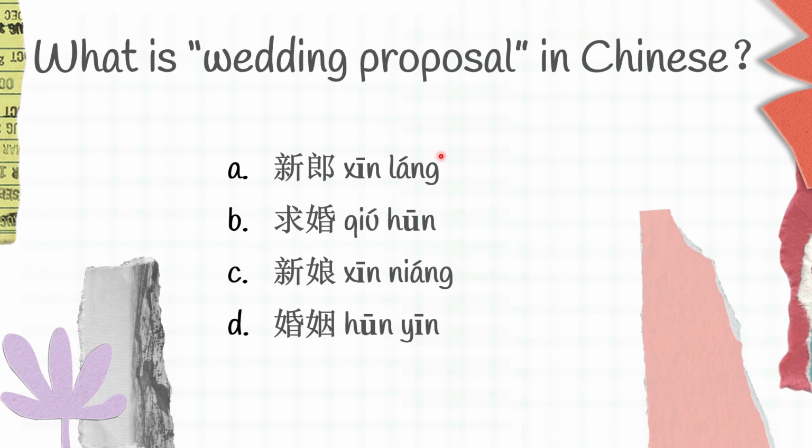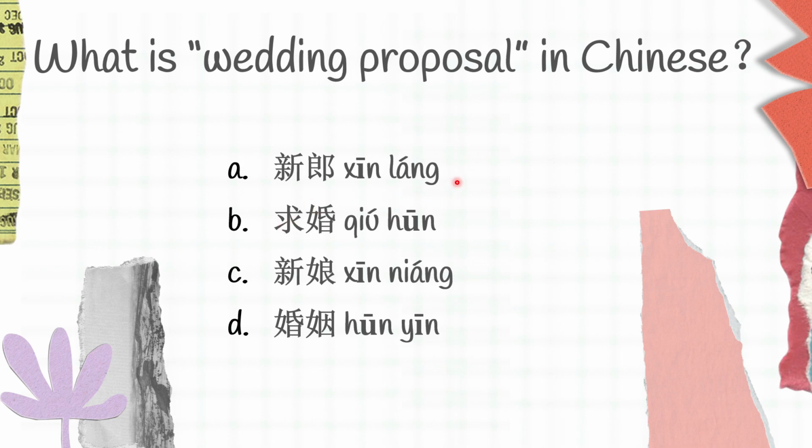新郎 is groom. 求婚 is wedding proposal. 新娘 is bride. 婚姻 is wedding. Wedding proposal in Chinese is B. 求婚.